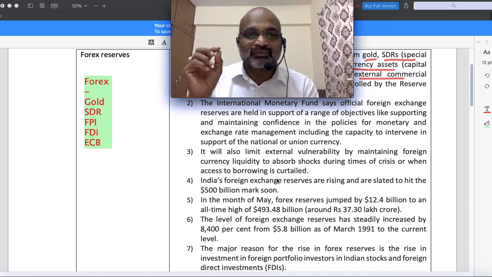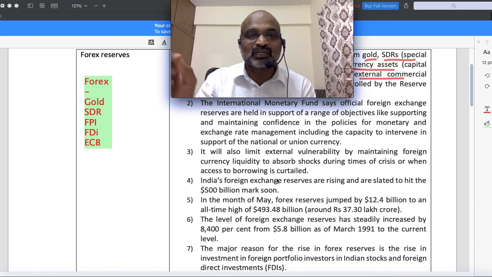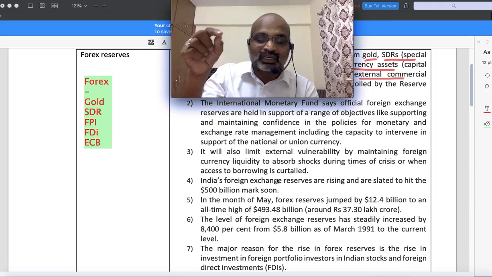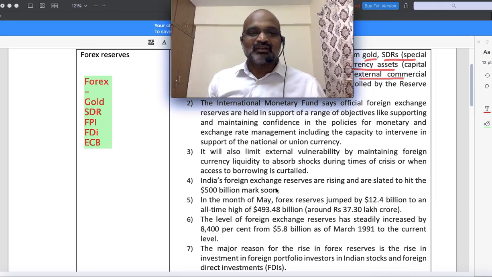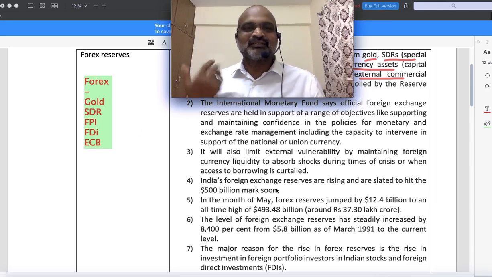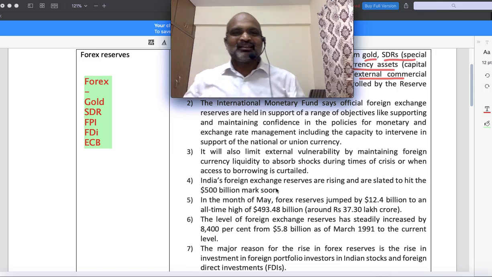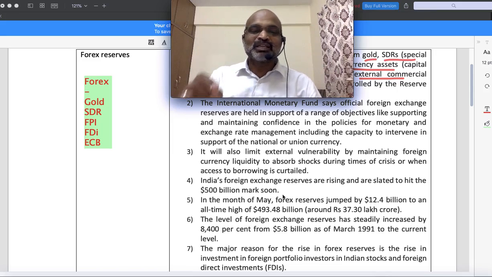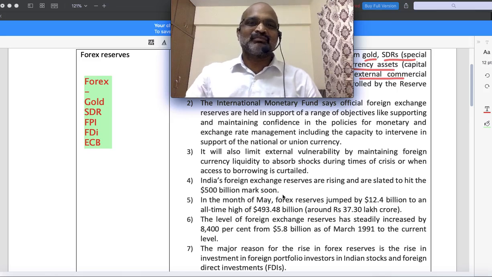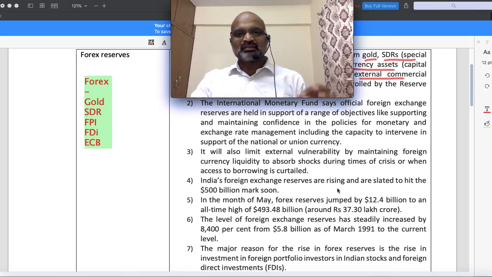When we talk about foreign currency reserves increasing in India, we are not only talking about foreign direct investment, we are also talking about foreign portfolio investment which comes into Indian stock exchanges. Recently, you must have heard Facebook has invested in Reliance Jio. More than 40,000 crores has come. Reliance itself has mobilized more than 90,000 crores from abroad by selling its shares to foreigners, right? See there, India's foreign exchange reserves are rising.